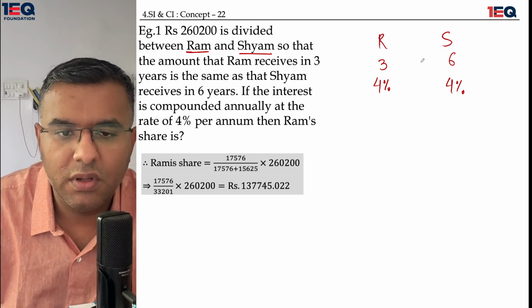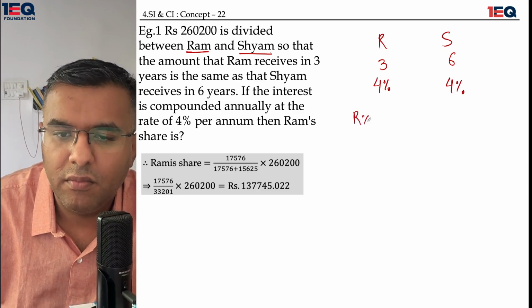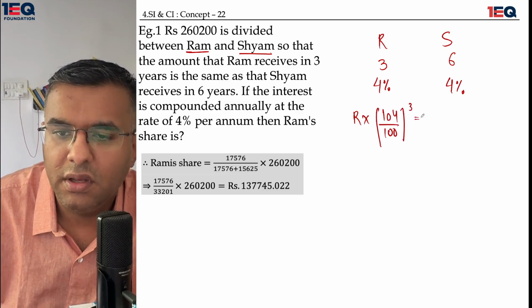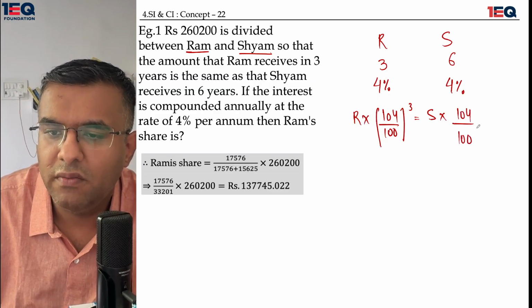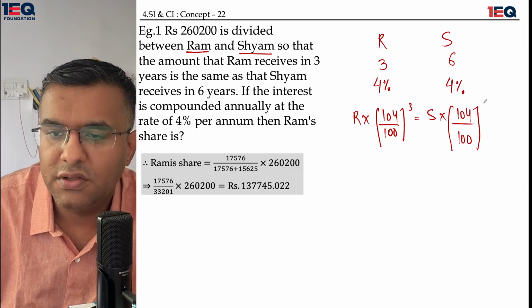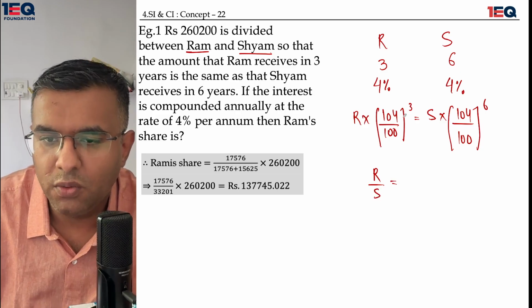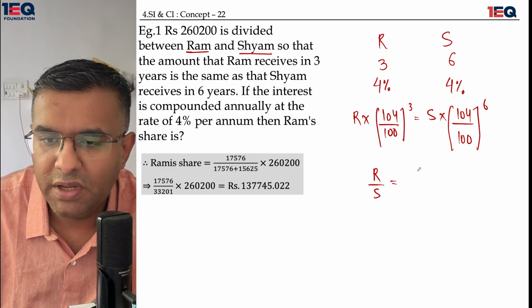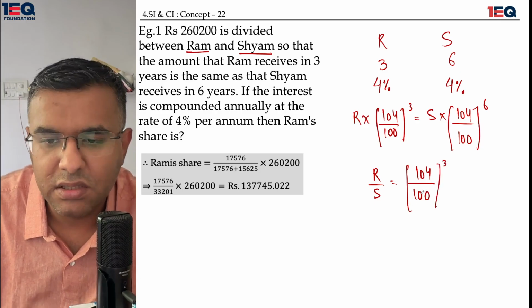If the amounts they receive are equal, that means the investment of Ram multiplied by 104 upon 100 raised to the power 3 is going to be the investment of Sham multiplied by 104 whole upon 100 raised to the power 6. This means Ram upon Sham would be equal to, when I divide them, 104 upon 100 raised to the power 3 would be my answer.